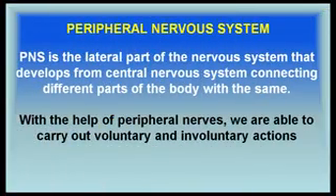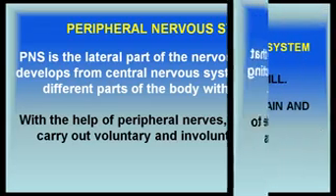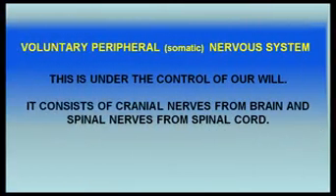Peripheral nervous system is the lateral part of the nervous system that develops from central nervous system, connecting different parts of the body with the same. With the help of peripheral nerves, we are able to carry out voluntary and involuntary actions. Voluntary peripheral nervous system, also called the somatic nervous system. This is under the control of our will. It consists of cranial nerves from brain and spinal nerves from spinal cord.